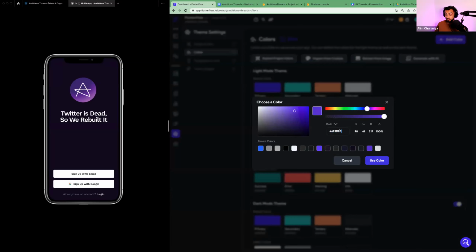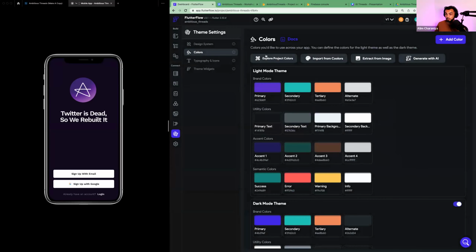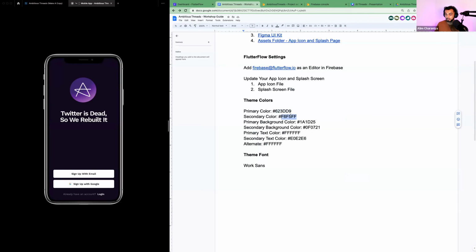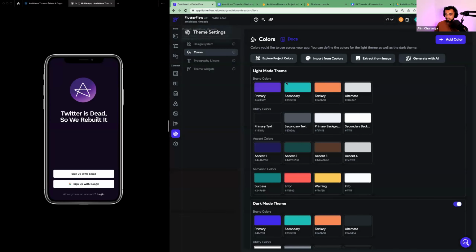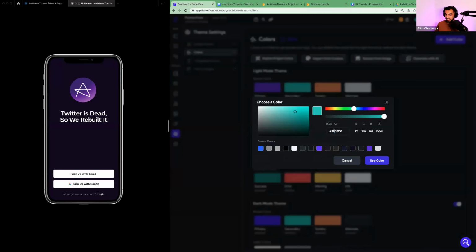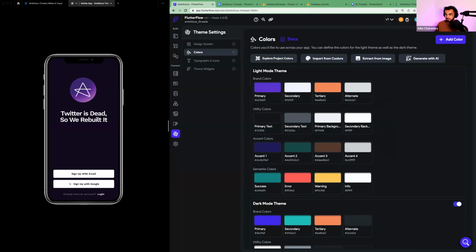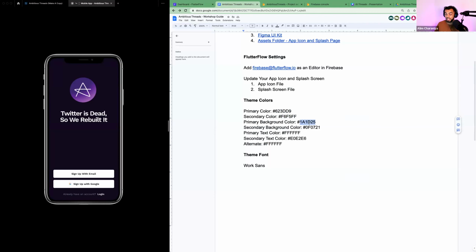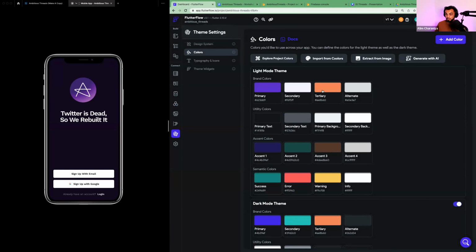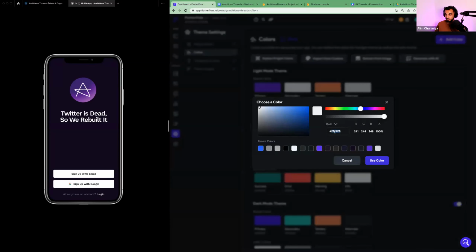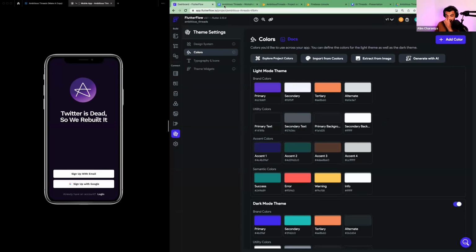Paste the one I took from the document here. And I'm going to repeat that again for all the other colors. This one's secondary. I'm going to tap on secondary, paste it. Primary background color. It's not tertiary, it's primary background color. So it's under utility colors. Paste that here too. Okay.